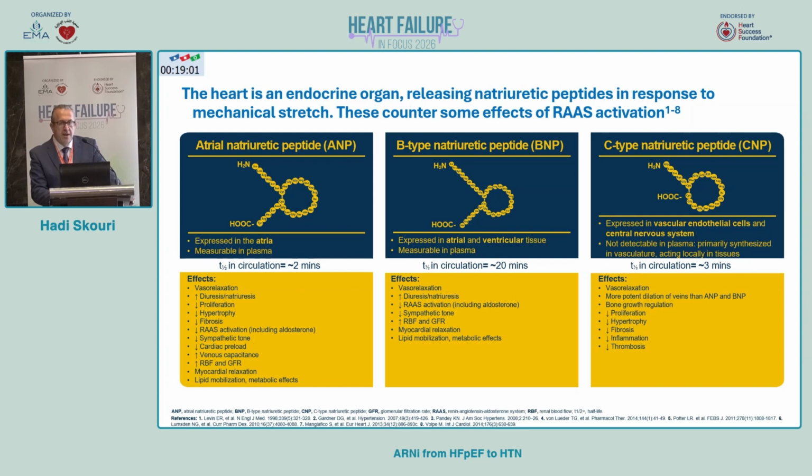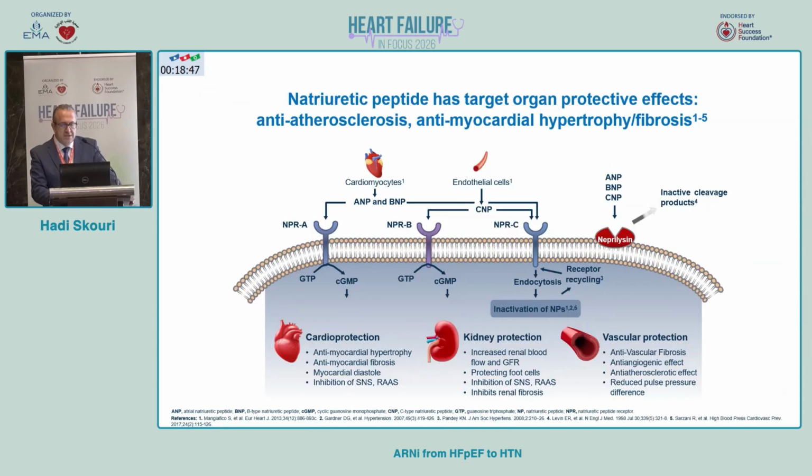So they are, in a way, they reduce adverse remodeling, and they improve the imbalance of increasing the activation of the RAS system. Usually, whether ANP or BNP, they have a cardioprotective effect, kidney protection, as well as vascular protection.